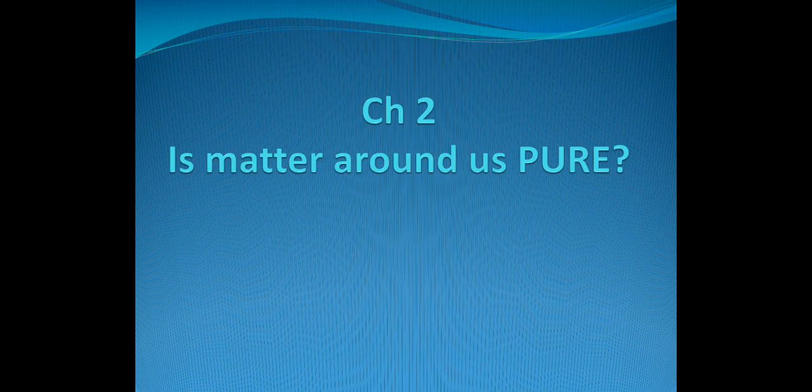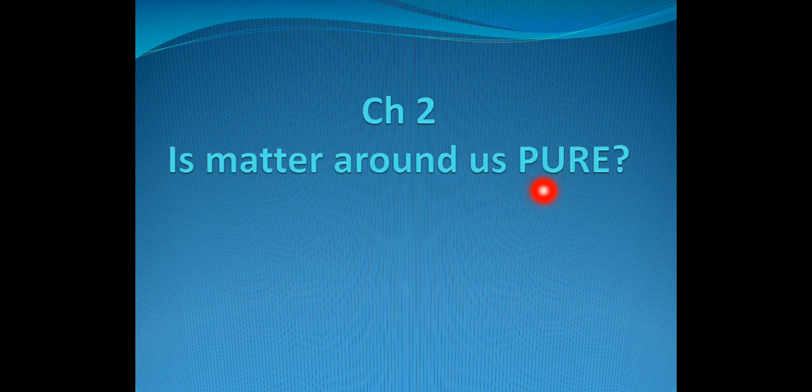Everyone, today I'm going to start a new chapter of chemistry. Chapter 2 is "Is Matter Around Us Pure?" In the last chapter, chapter 1 of chemistry, we studied matter and its types. So what is matter? Everything around us is matter, which has mass and occupies space. Matter can be classified into solid, liquid and gases. Now here what we are going to study is: is matter around us pure?